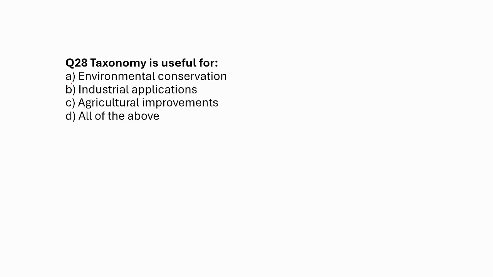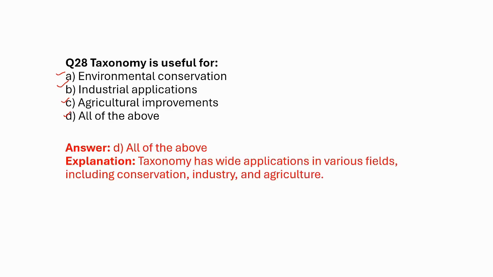Taxonomy is useful for A. Environmental conservation, of course. B. Industrial applications, of course. C. Agricultural improvements, yes. And option D, all of the above. So the answer is all of the above.